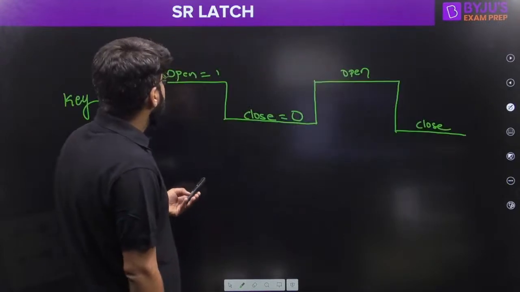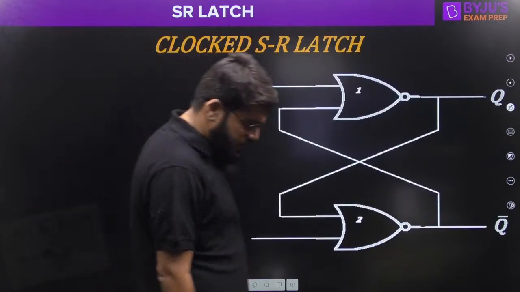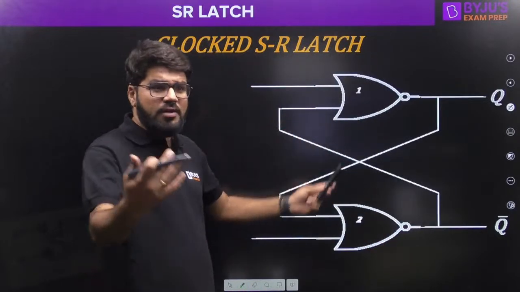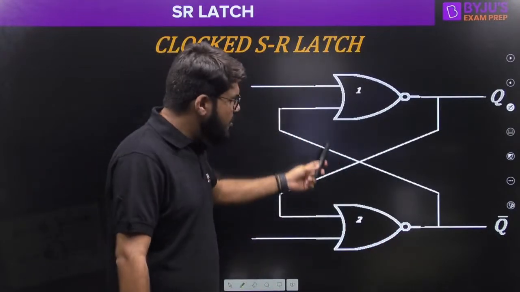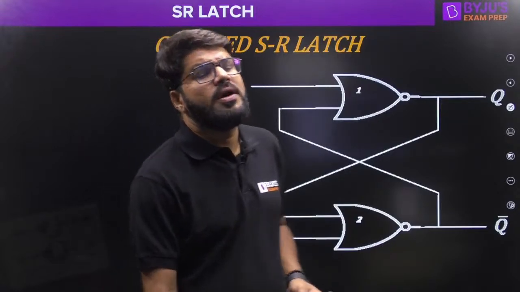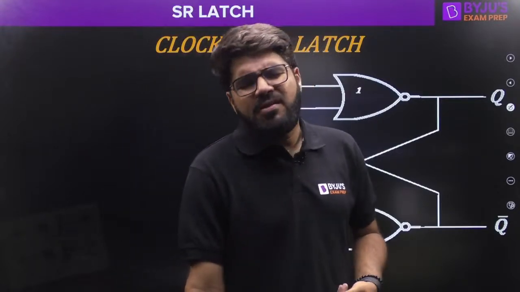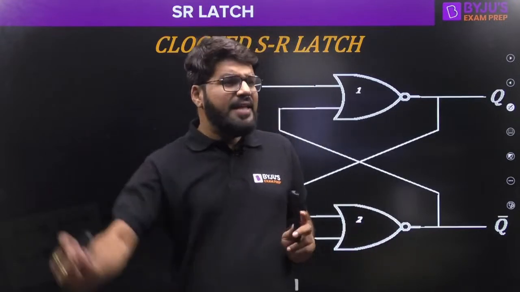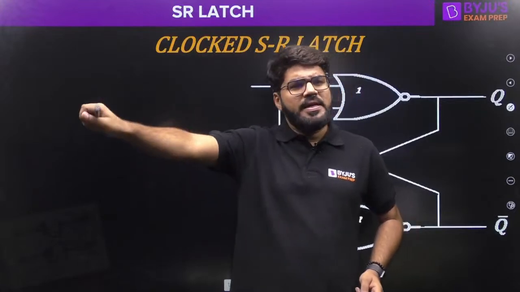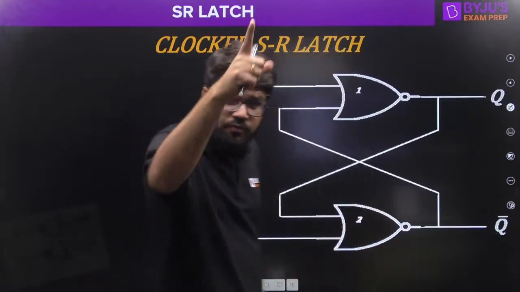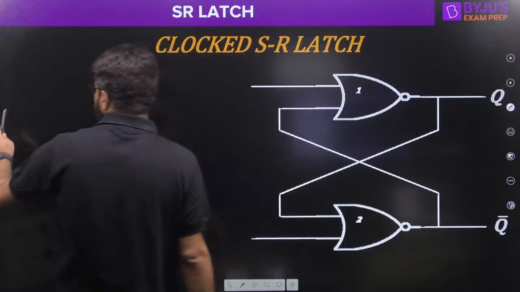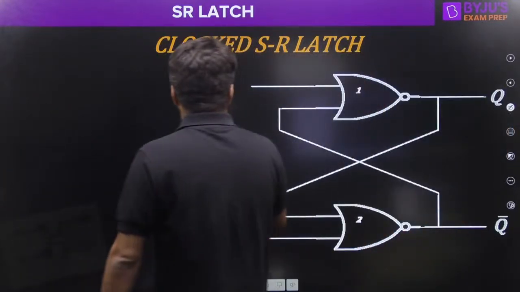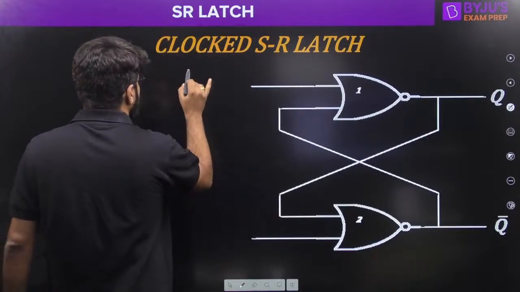latch into a clocked latch. Now this is the same diagram. I have to convert it to a clocked latch. This is the same unclocked latch. I need to convert it into a clocked latch. To convert it into a clocked latch, I need to create a door and there has to be a key to the door. Like there is a door to a classroom and there will be a key to it. When to open, when to close. So first let us create the door. Here is my door coming up. Try to see. Try to understand.